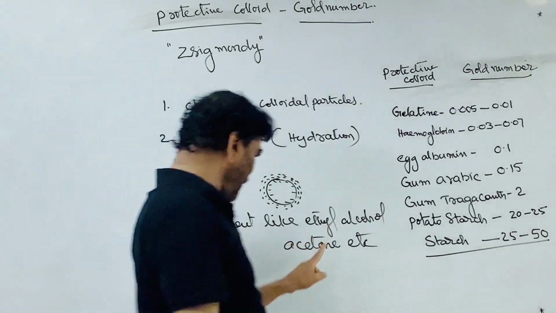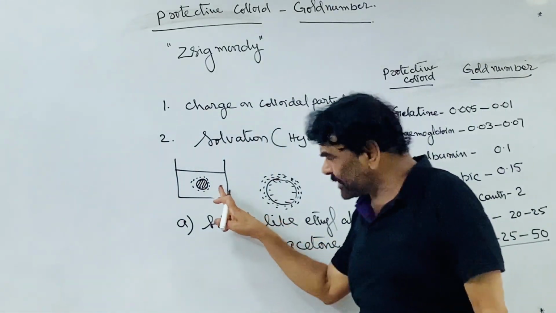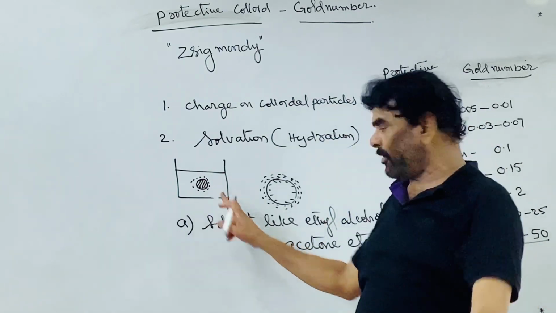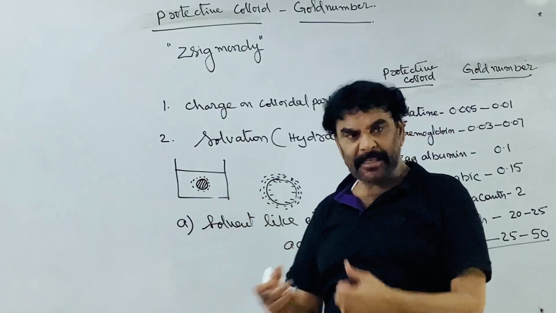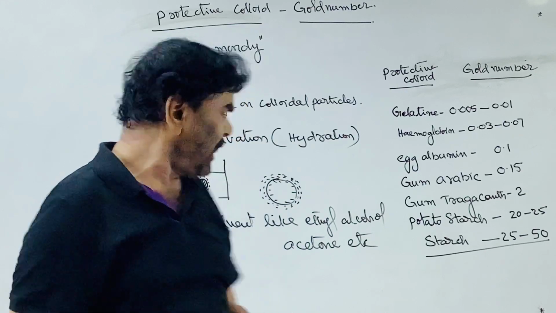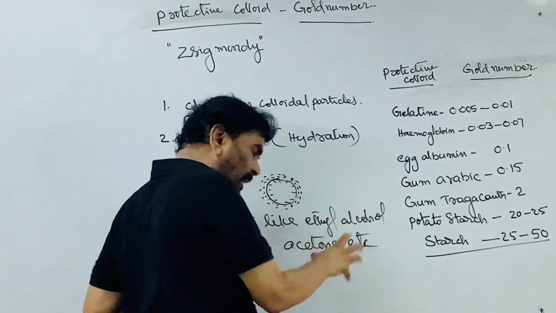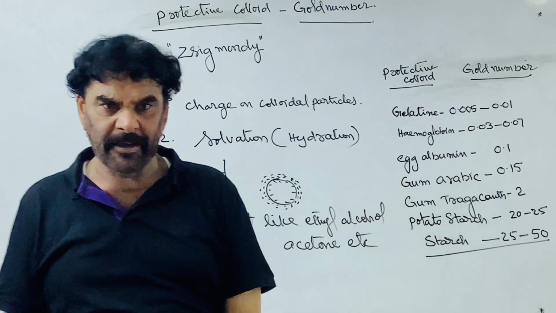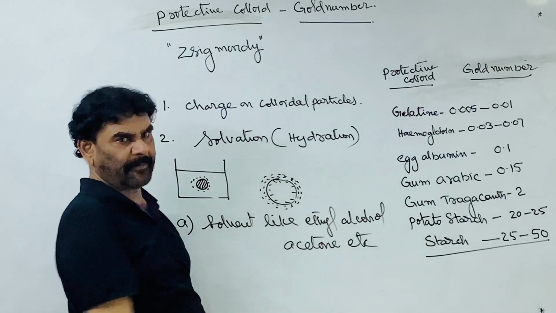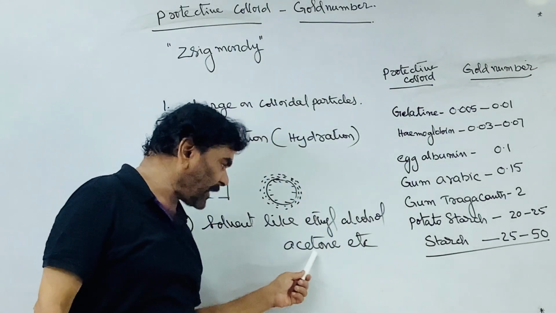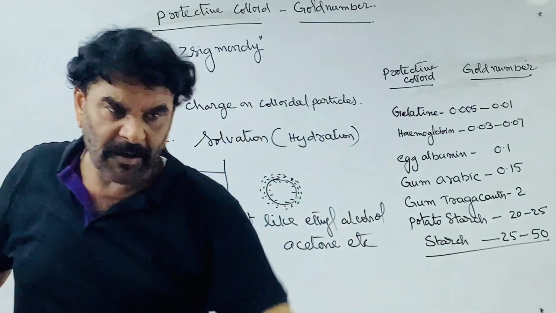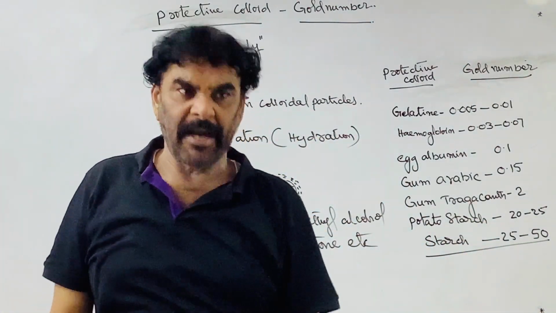When ethyl alcohol and acetone are added to this hydrophilic, lyophilic colloidal system, they establish attractions with the water. They have an affinity for water through hydrogen bonding. Due to this, desolvation takes place. Dehydration: these are acting as dehydrating agents. They remove a considerable amount of water from the surface of the colloidal particle.